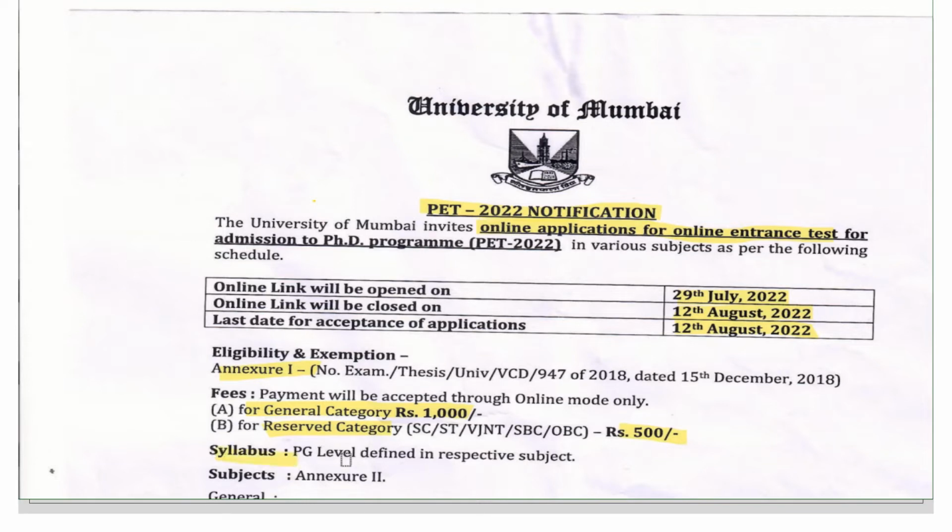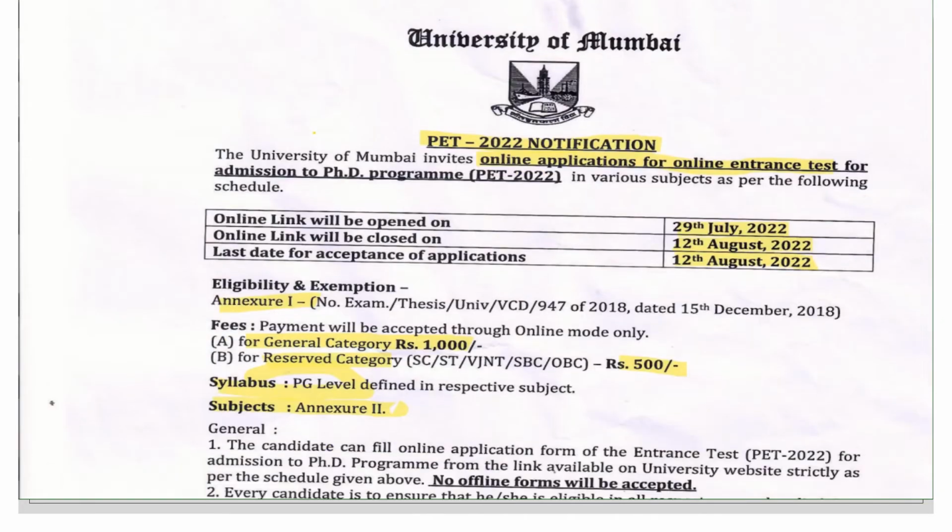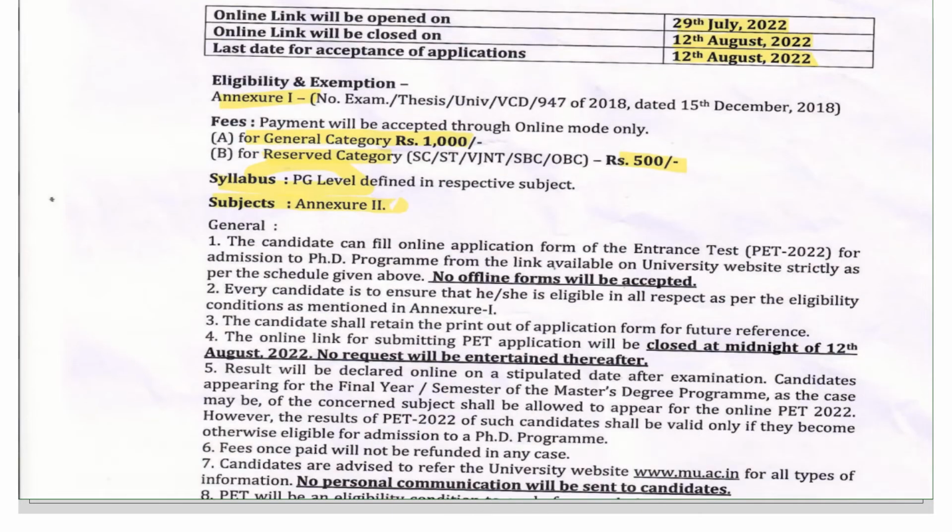The syllabus for this admission is at PG level. That means the subjects of Master of Laws are going to be part of the entrance test syllabus. The subjects in which the entrance test or admission is going to take place for PhD have been discussed in Annexure 2. I will discuss Annexure 1 and Annexure 2 later on. Before that, let's see some general information here.